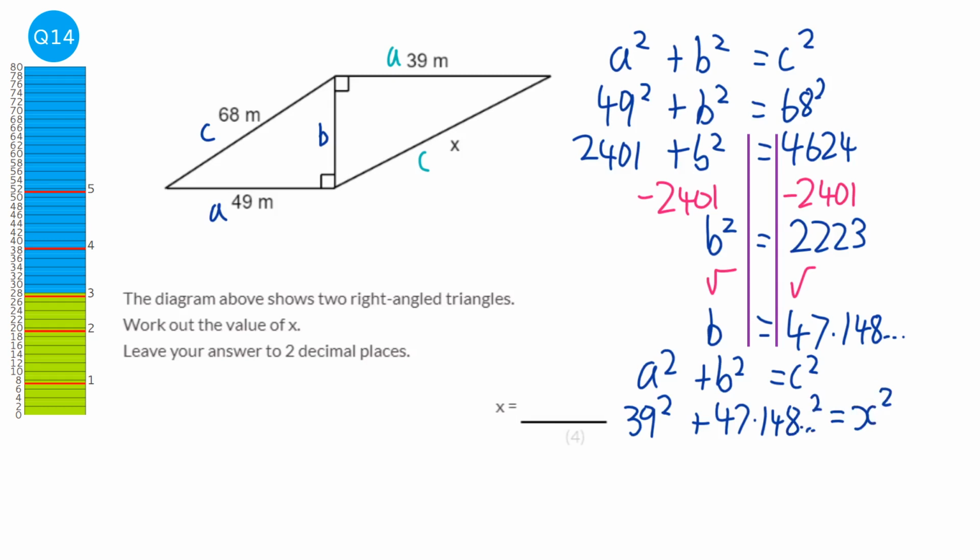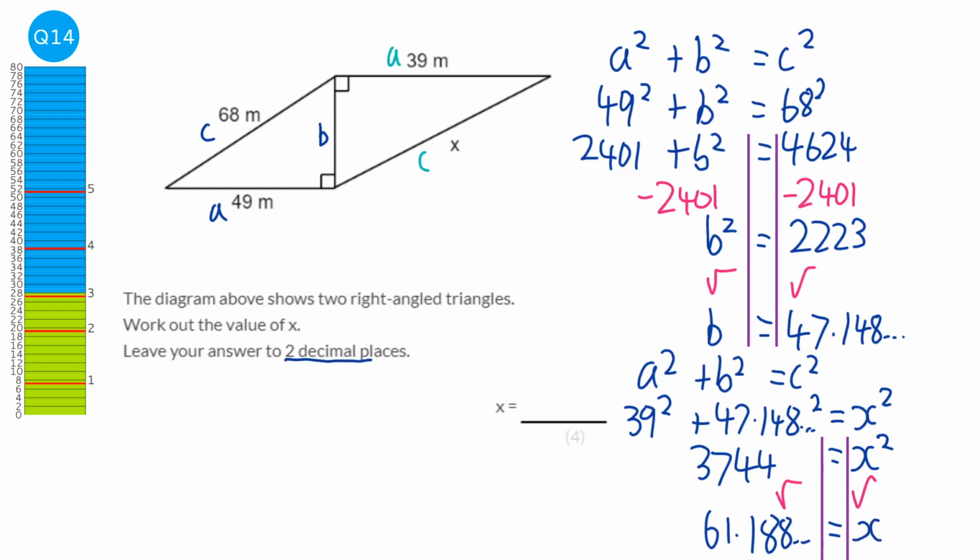So we do 39 squared plus 47.148 squared, and that will be 3,744 equal to x squared. And we just get our lines in because we need to square root both sides, and we get 61.188 blah blah blah is equal to x. It says it wants two decimal places, so that will be 61.19.